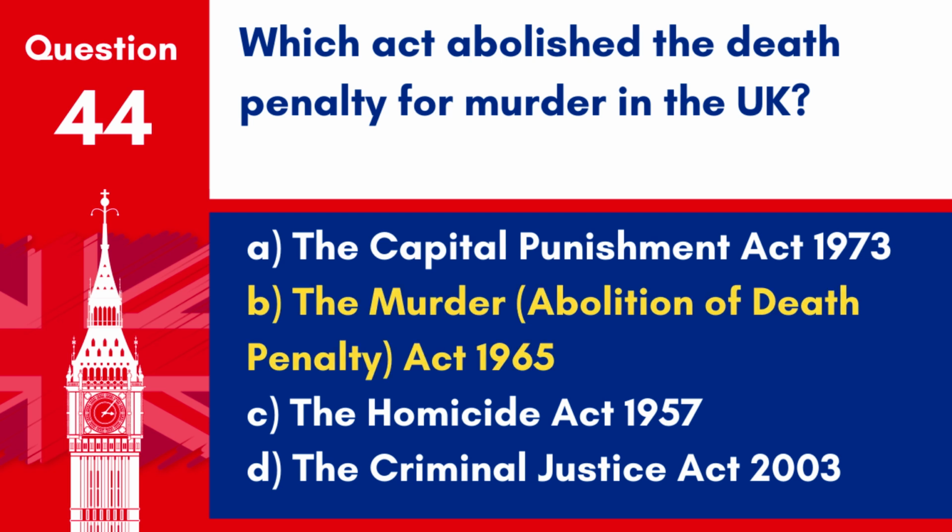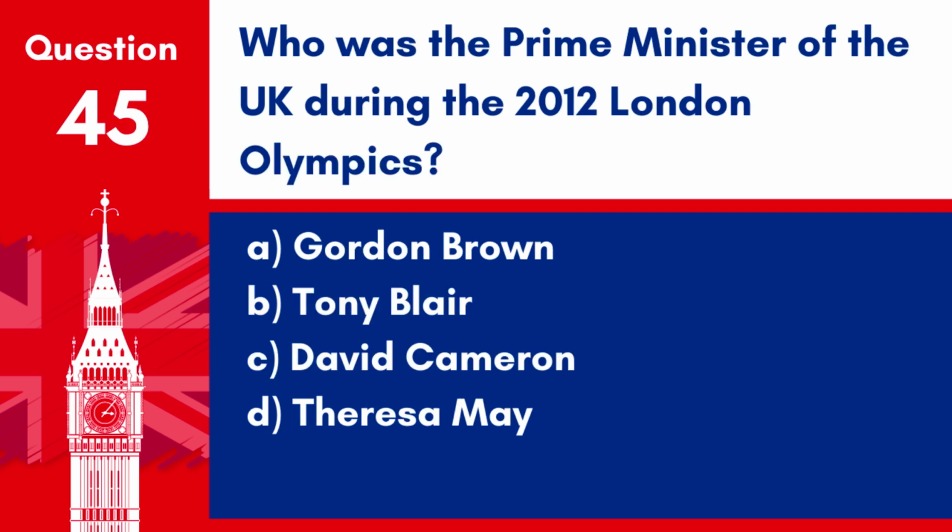Answer. B. The Murder, Abolition of Death Penalty Act 1965. This act suspended and effectively abolished the death penalty for murder in the UK, marking a significant shift in British criminal law.